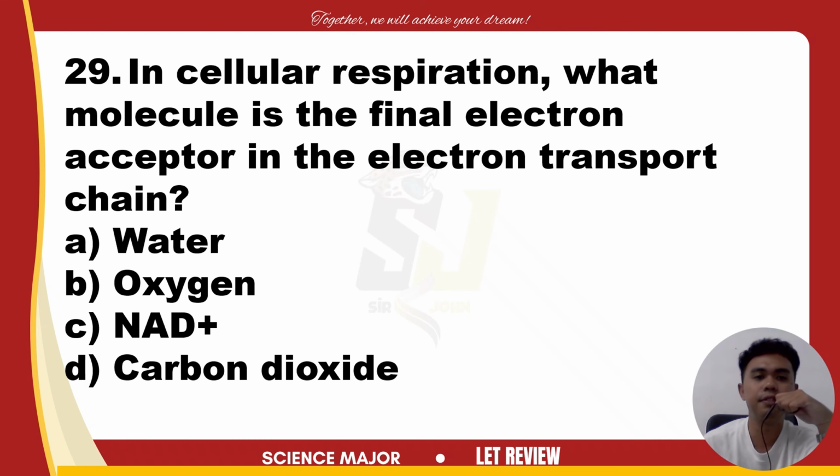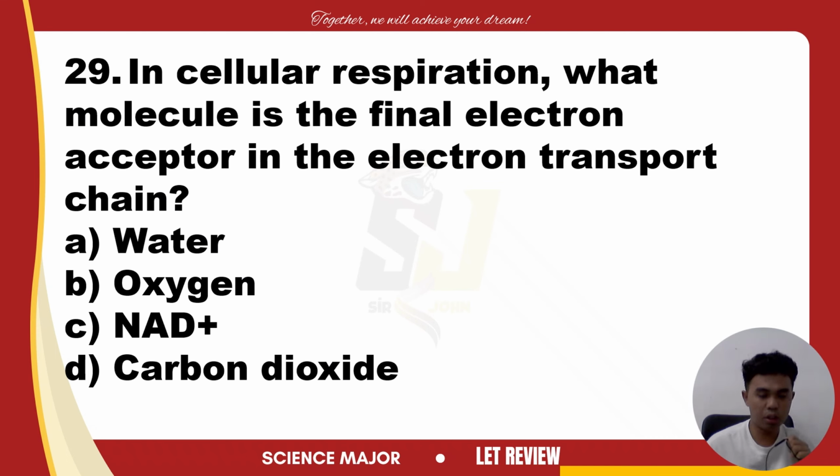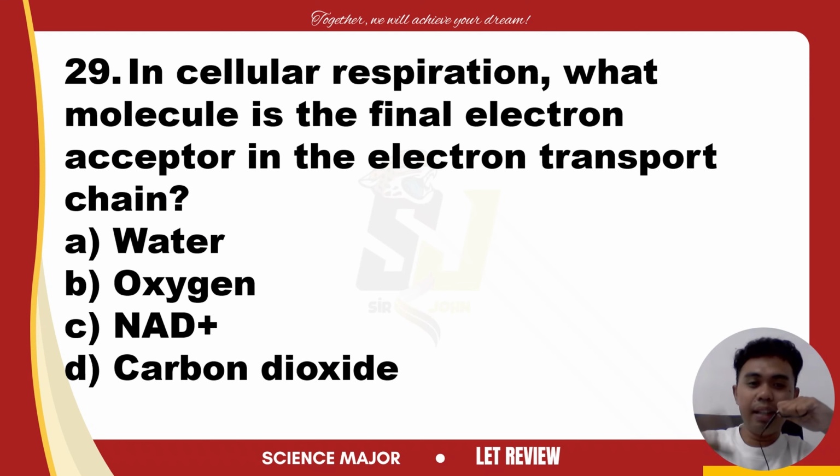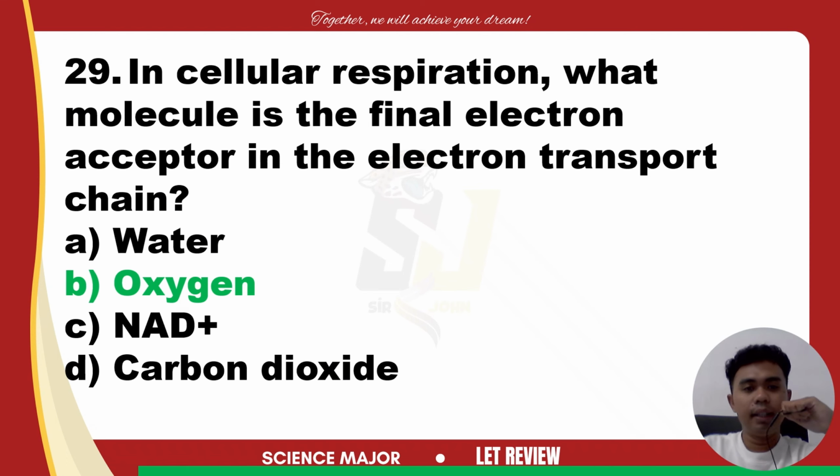We have item number 29. In cellular respiration, what molecule is the final electron acceptor in the electron transport chain? Is it A, water, B, oxygen, C, NAD plus, or D, carbon dioxide? The answer is letter B, oxygen.